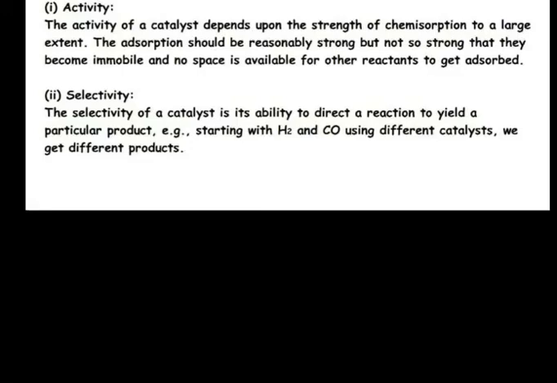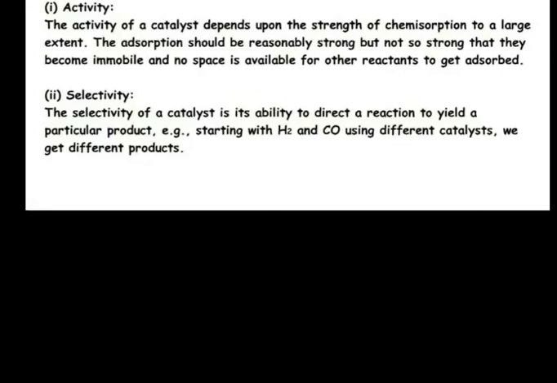Now important features of a solid catalyst. Number 1 is activity. Activity of a catalyst means its ability to increase the rate of reaction. It depends on the strength of chemisorption. Then selectivity: the selectivity of a catalyst is its ability to direct a reaction to yield a particular product.